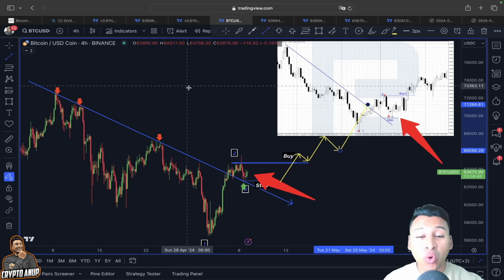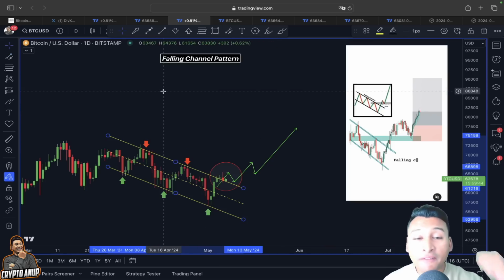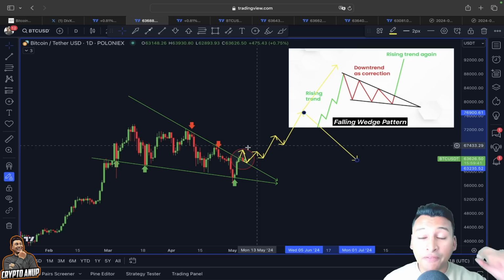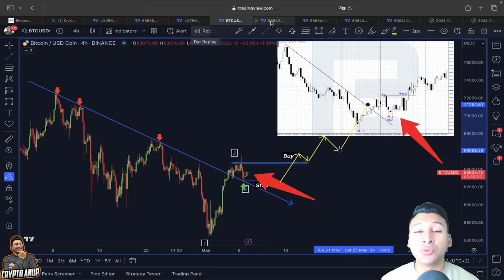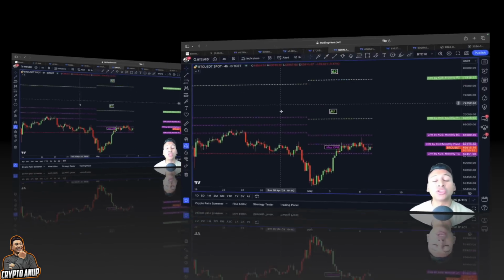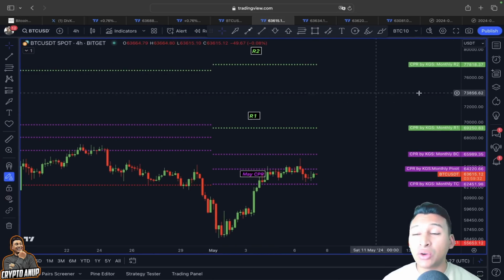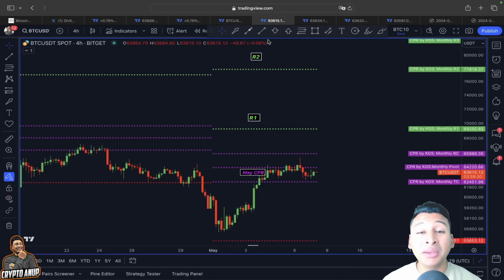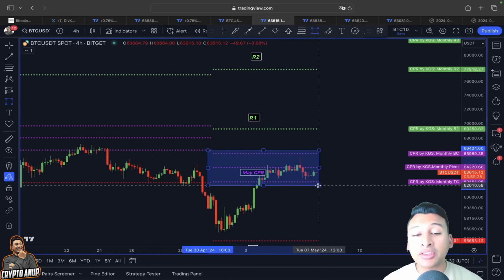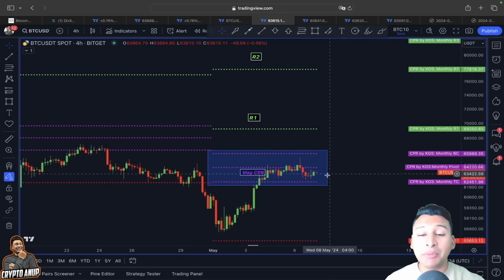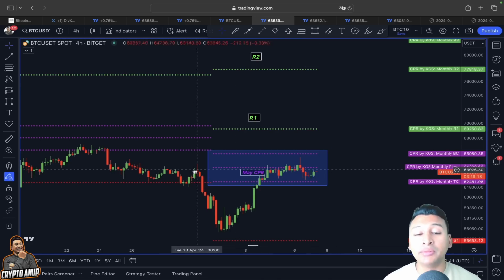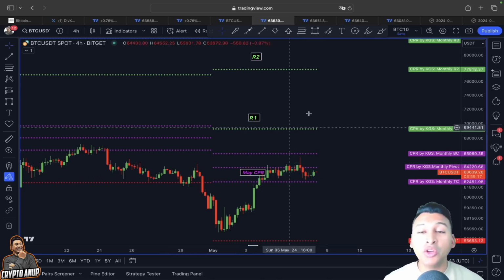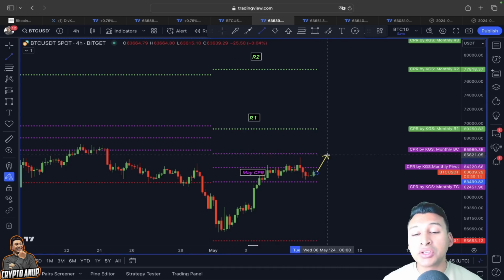Yes, guys, 1 2 3 reversal pattern, falling channel pattern, along with this falling wedge pattern will line up parallelly if we can remain above 62,000 in the medium short term. Because we know, according to this leading indicator, we have already found out that remaining in between this trend line is going to turn the price bullish. I mean, price remaining inside the CPI line, top, central, and the bottom CPI line is going to push the price higher, because finding support above that range means we could be preparing ourselves for another continuation here like this.